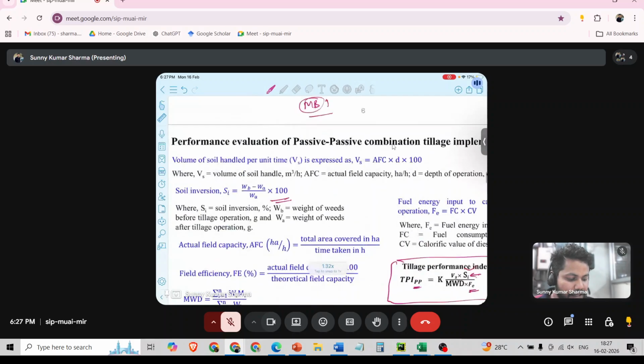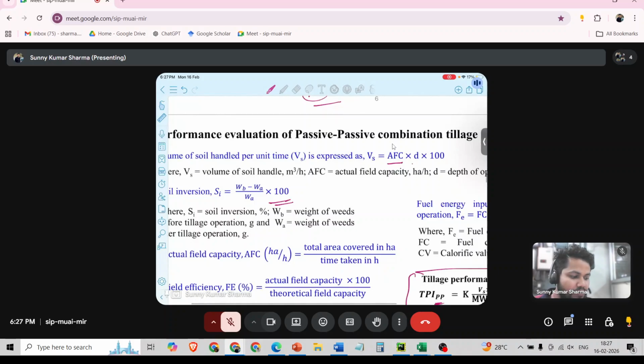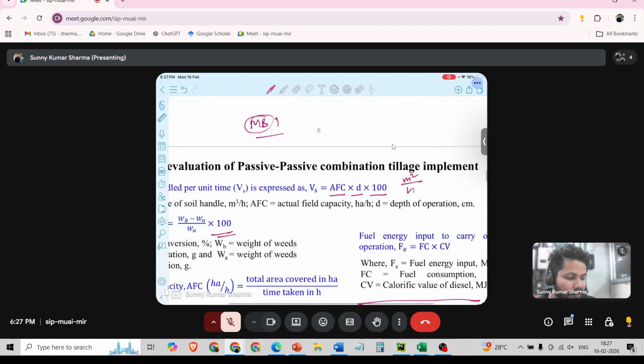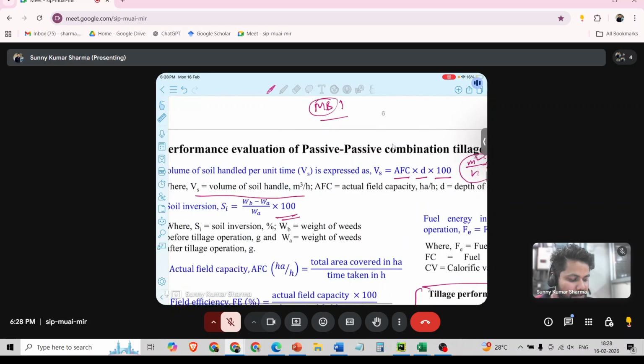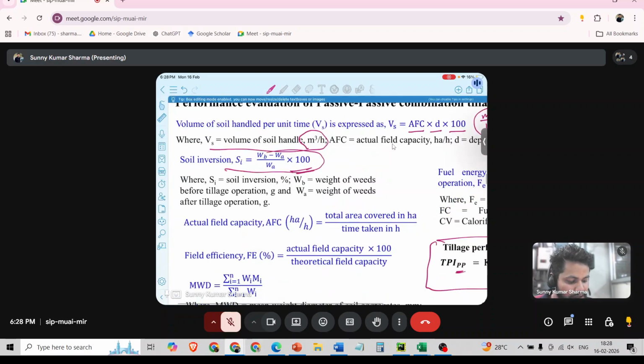So SI is soil inversion. Vs is the volume of soil handled per unit time, which is effective field capacity into depth of operation into 100. Effective field capacity, how do we denote it? Suppose meter square per hour, depth of operation is meter, so this will be meter cube per hour. So volume of soil handled is meter cube per hour. Soil inversion formula is this one.